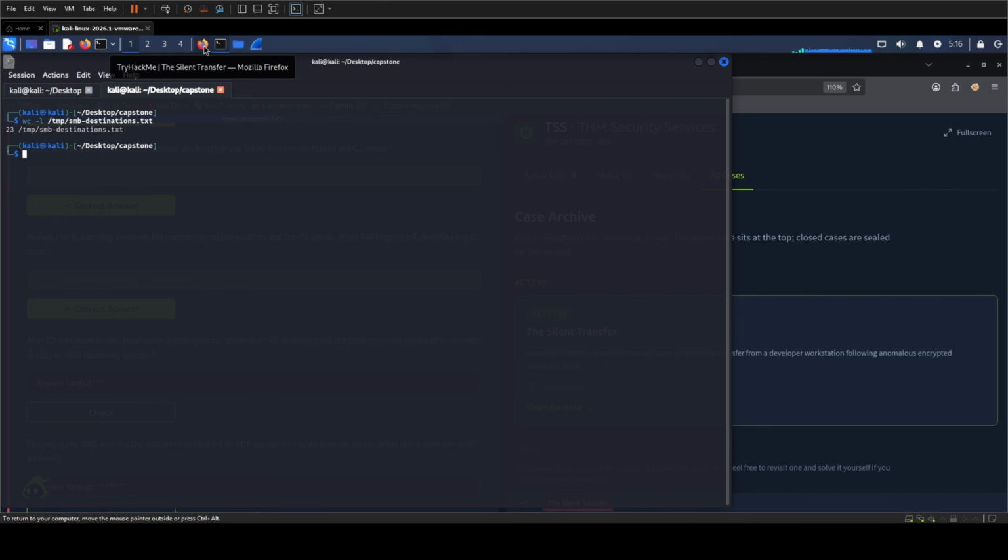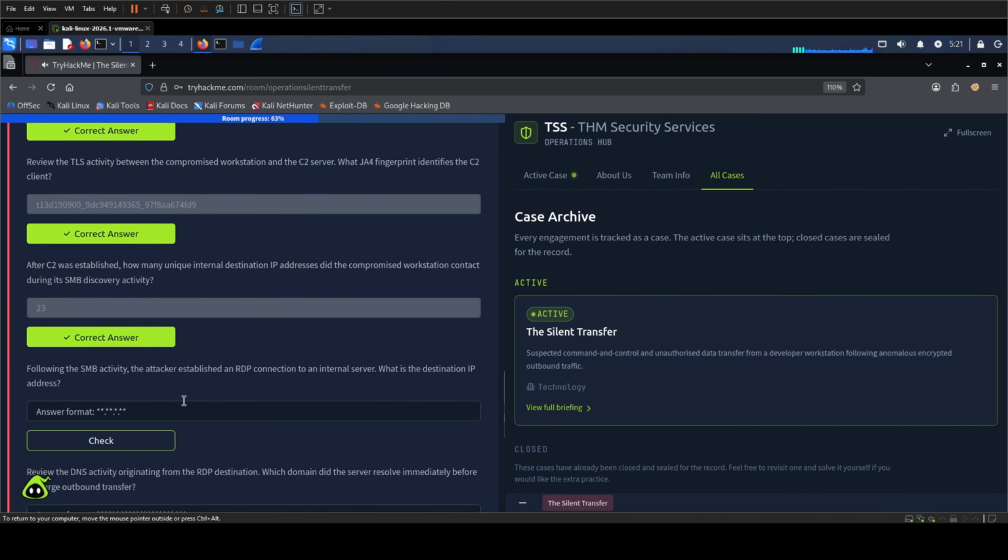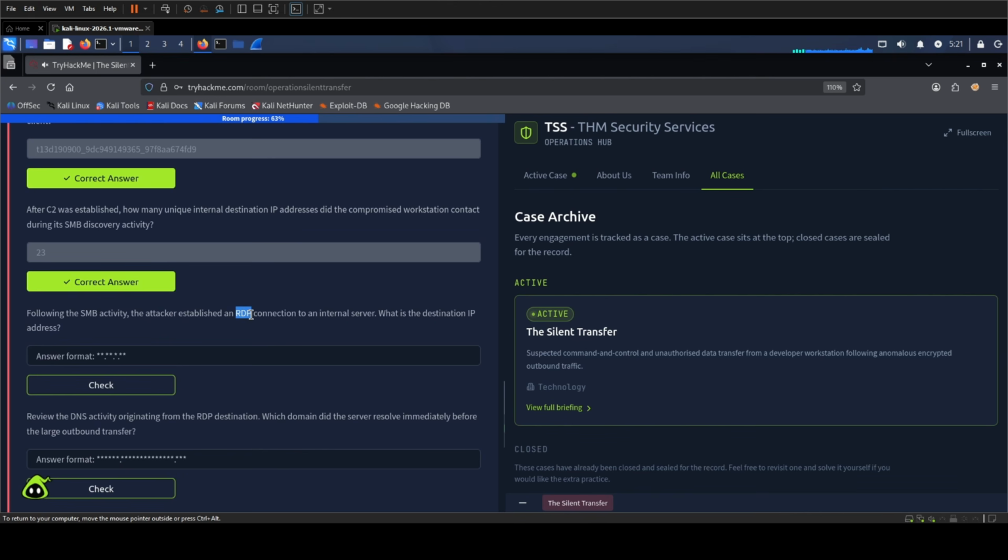A connection attempt to port 445 is enough for the discovery count, but it is not the same as opening a share or moving laterally. So the answer is 23 unique internal IP addresses. The next pivot is Remote Desktop Protocol, or RDP.